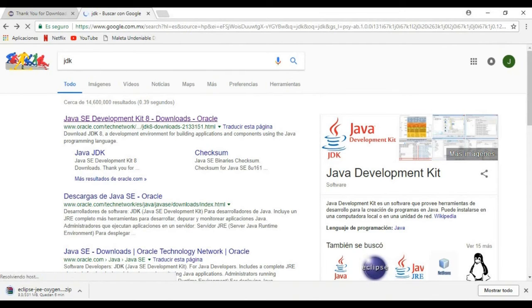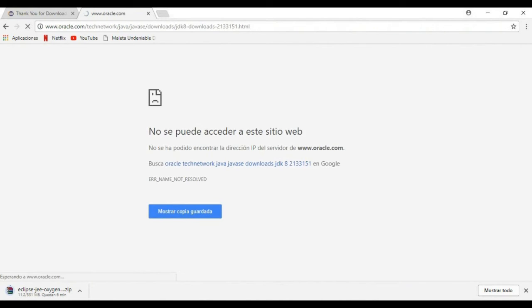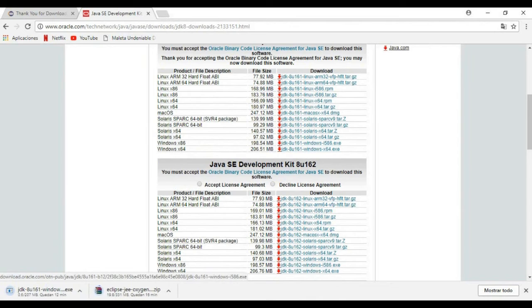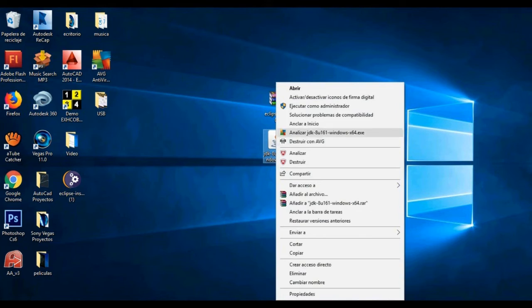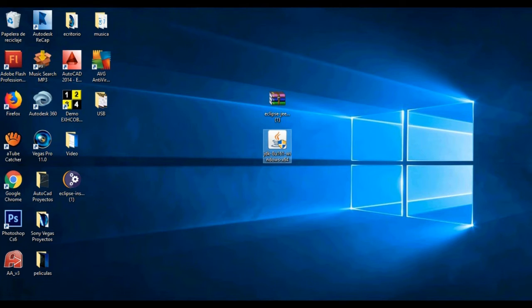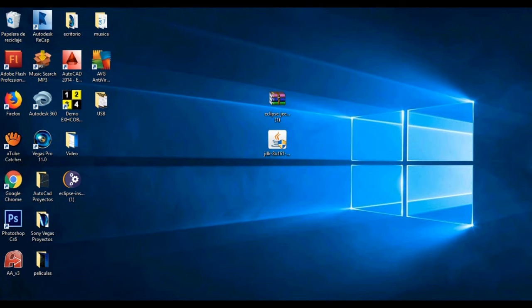We also need a JDK. We go to Google and choose the free option. Accept terms and choose between 32 and 64 bits. Once downloaded, we will move the downloaded files to the desktop to see them more easily.